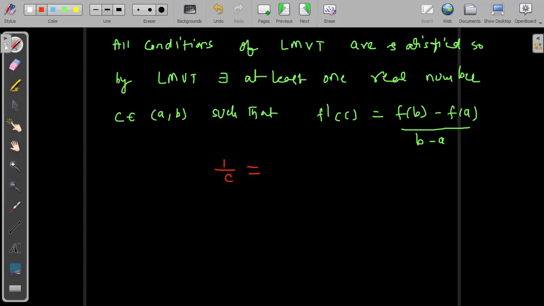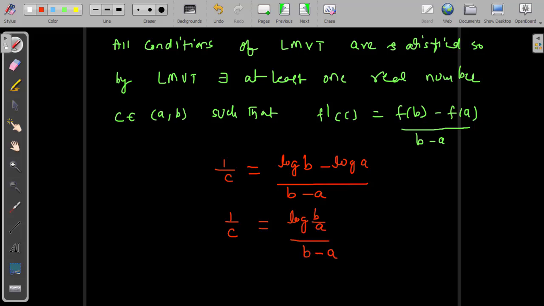This is equal to f of b, which means log b, minus f of a, which means log a, because f of x is a logarithmic function, divided by b minus a. The next step: 1 by c is equal to log b minus log a, which is log of b by a, divided by b minus a. Here we used the basic logarithmic rule: log m minus log n equals log of m by n.